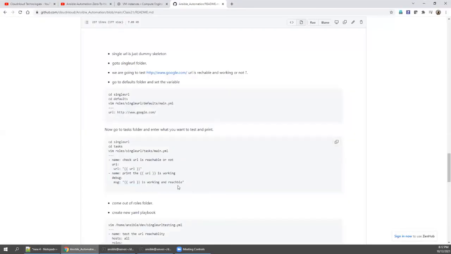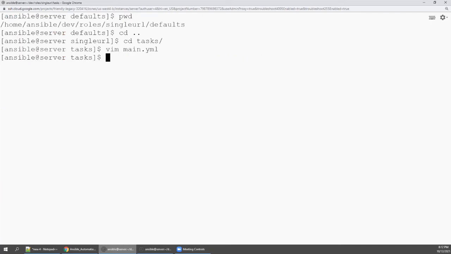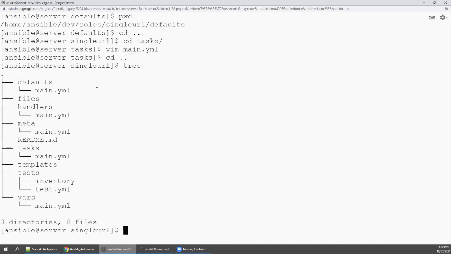So now the URL is working and reachable, but you can also add something more meaningful. Let's save this. Now we have created as per this. Go out of this tree. The rest of the folders I'm going to leave because I don't have anything. My need is I'm creating a dummy role, where defaults will have the URL variable and dummy URL, and in tasks I have the actual playbook.